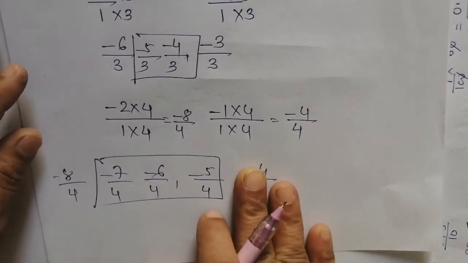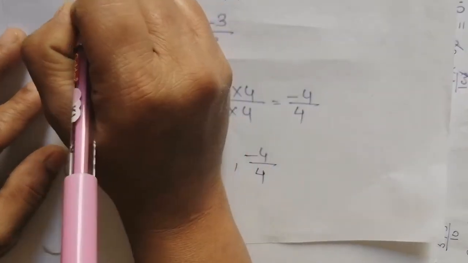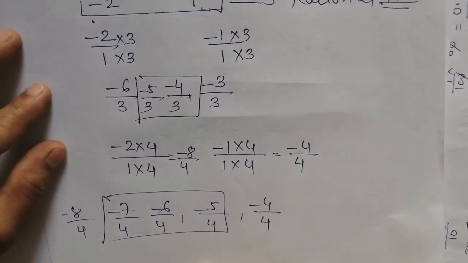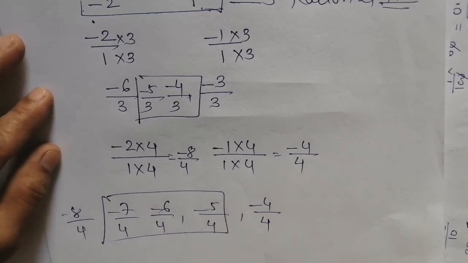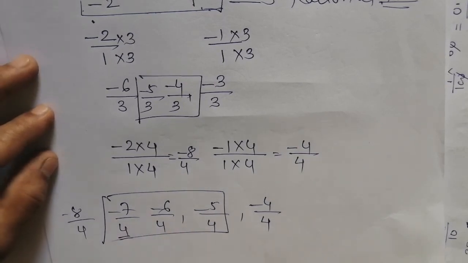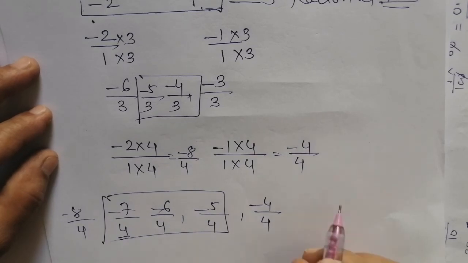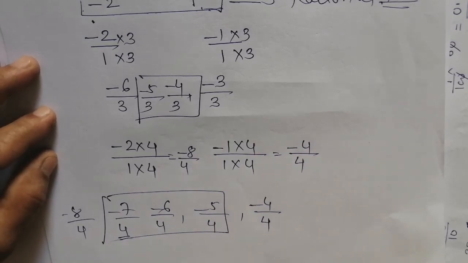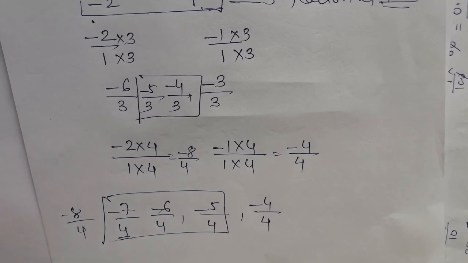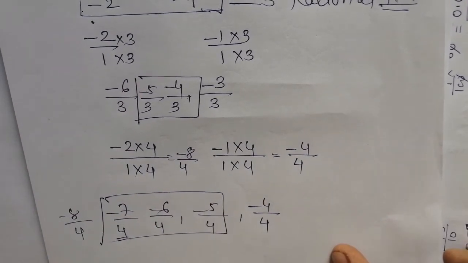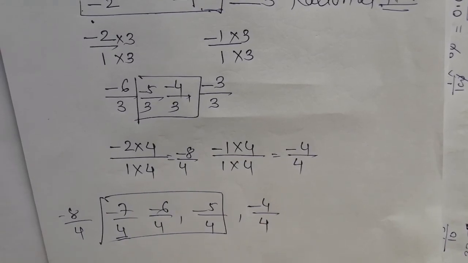If you like, you can multiply minus 2 and minus 1 by 5 also. Then you will get denominator 5 and different rational numbers. So there are many rational numbers you will be able to find between two numbers by making their denominators the same.